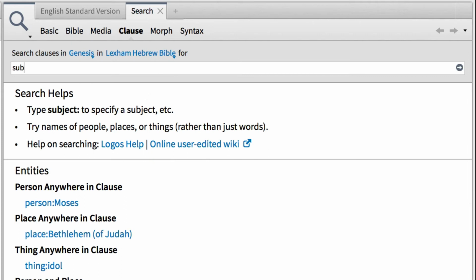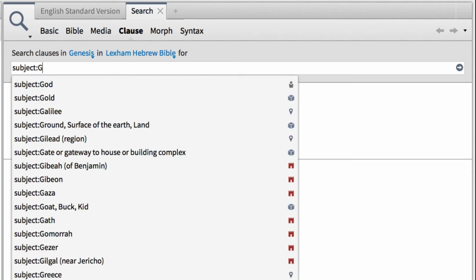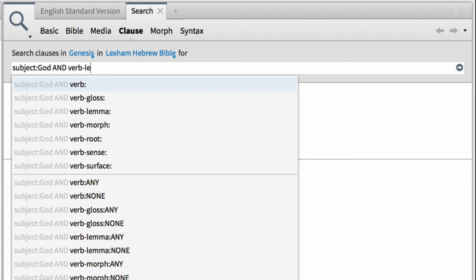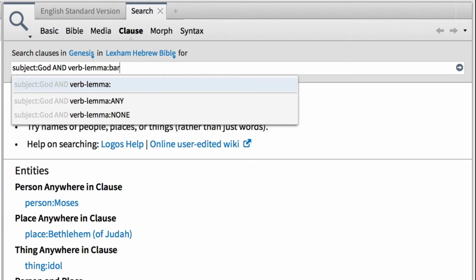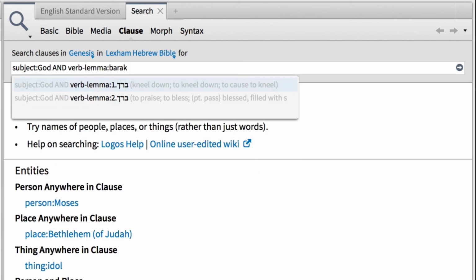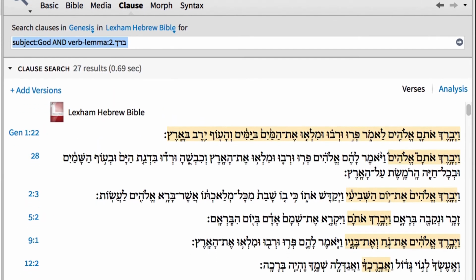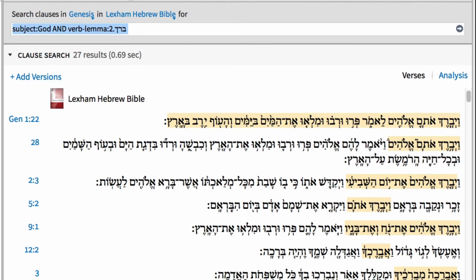Finally, input subject, God, followed by the operator AND in all capital letters. Then enter verb lemma, followed by the transliteration of the Hebrew lemma barak. Then select the same lemma we investigated in the Bible Word Study Report. When I run the search, Logos returns 27 results where God is the subject of blessed in Genesis.